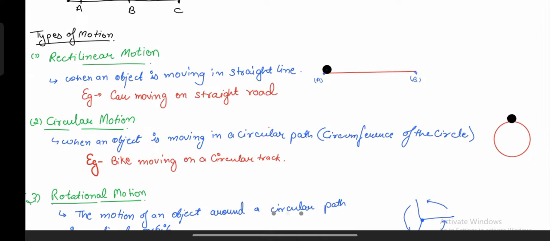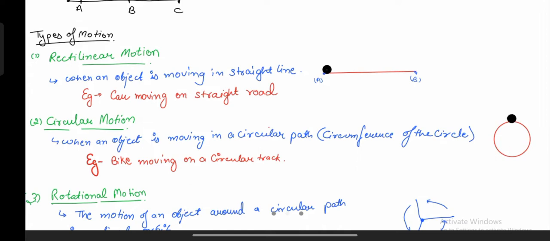You must have seen this example a lot of times. For example, a car moving on a straight road, a bicycle moving on a straight road, right? A train sometimes moves on a straight track while sometimes they rotate as well, right? There are a lot of examples when the object is moving on a straight line. Okay. Then the next type of motion which we are going to study is the circular motion.